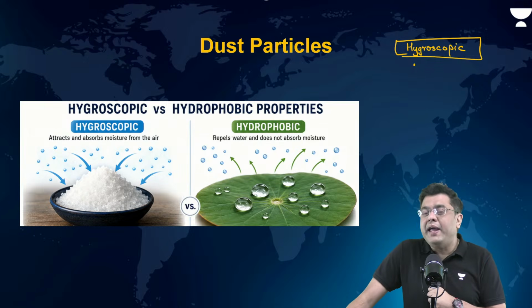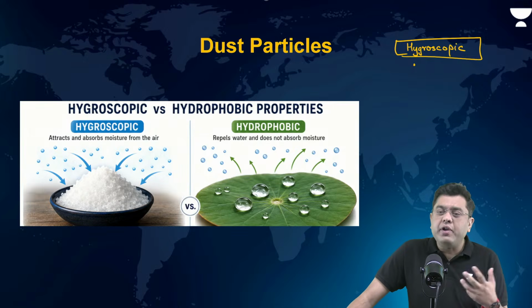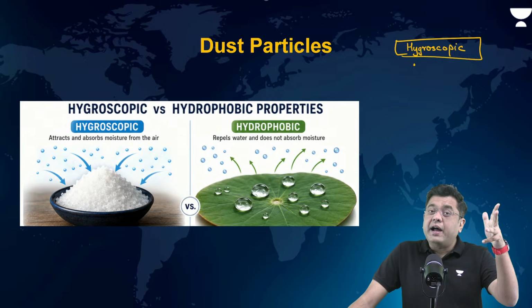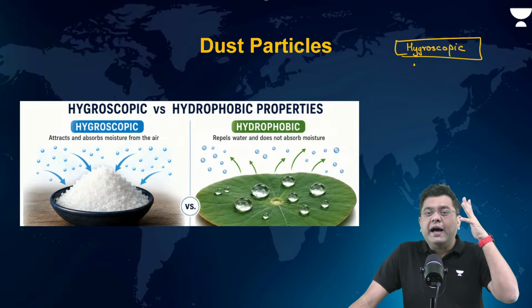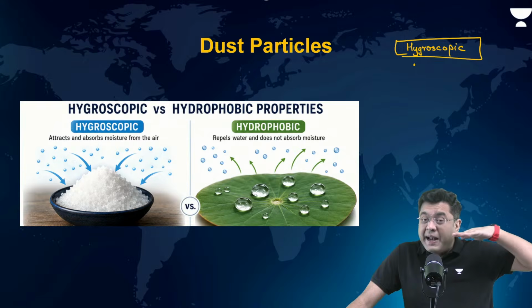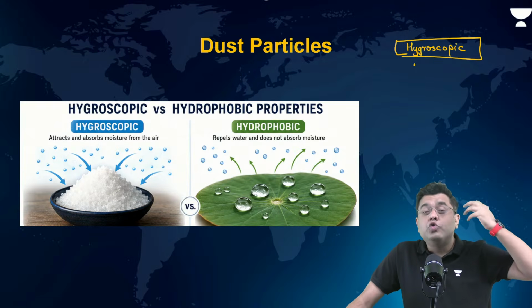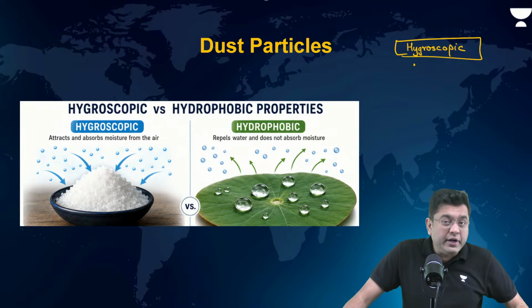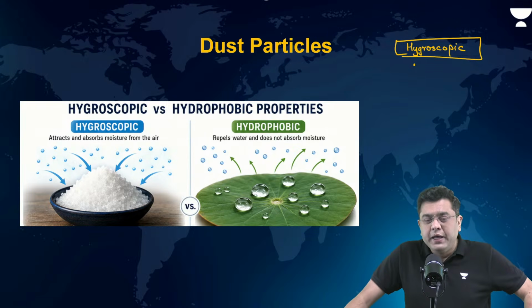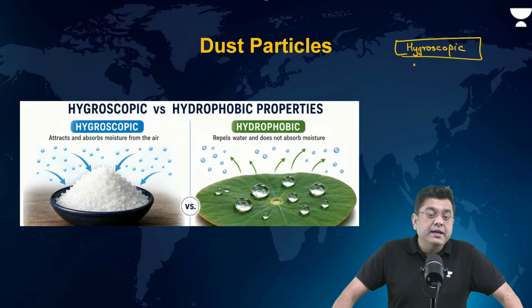This is the reason when you talk about artificial rain, what do you do in the case of artificial rain? You basically spray silver iodide, etc., into the atmosphere. Why do you do so? So that that platform, hygroscopic platform, is provided for the water vapor to coagulate and accelerate condensation. That is what dust particle does. So dust particle is very vital even for cloud formation.